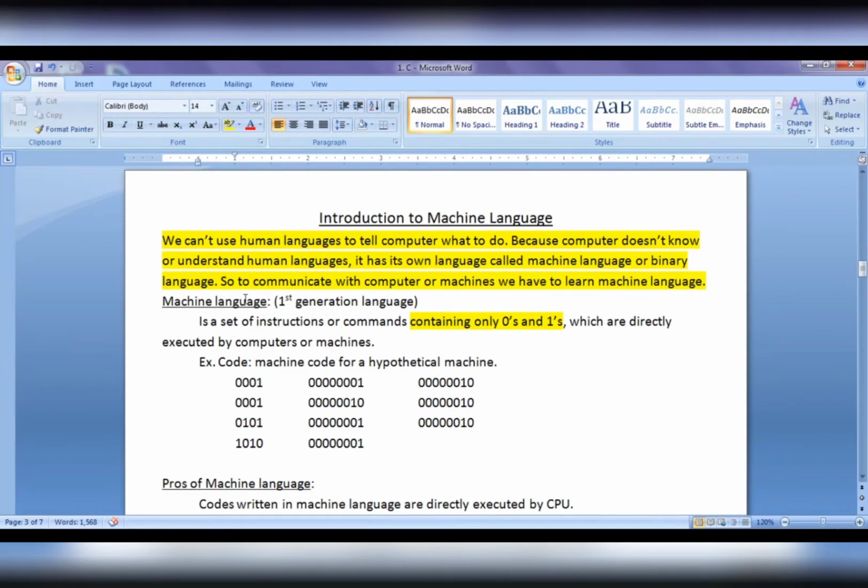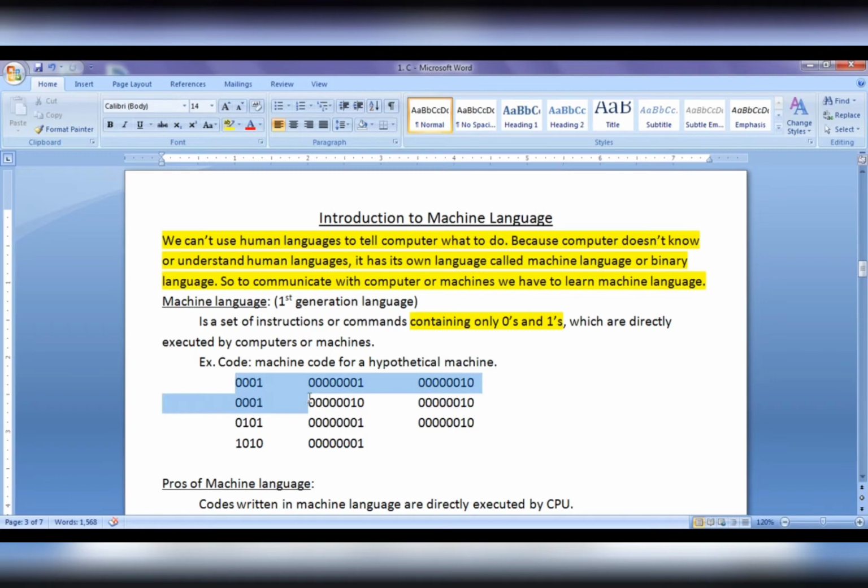What is a machine language? Machine language is a set of instructions or commands containing only zeros and ones. Machine instructions are directly executed by computers or machines because they can understand machine language easily. Here we have a simple code written in a machine language for a hypothetical machine, an example machine that we are going to take soon.